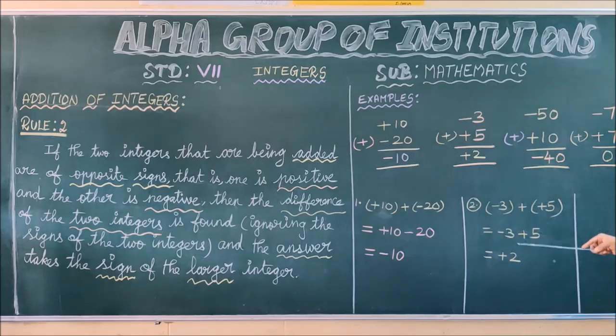As per rule 2, the given two integers are in different signs, so we have to find the difference of the given two integers. So 5 minus 3, what do you get? 2. And you have to write the symbol of the larger number. What is the larger number? 5. What is its symbol? Plus. That's why we are writing plus 2 here. That's all, children.